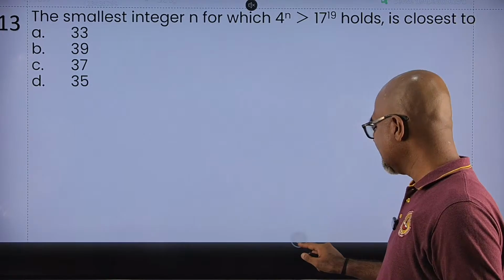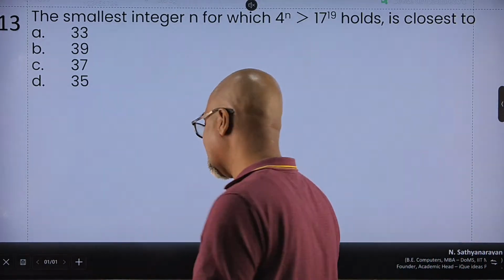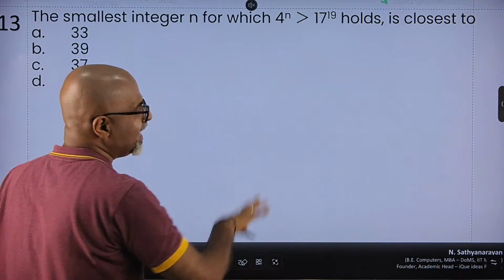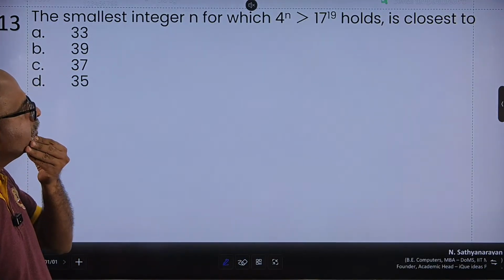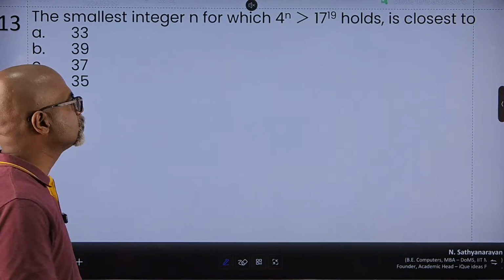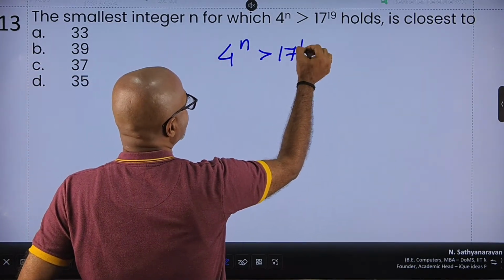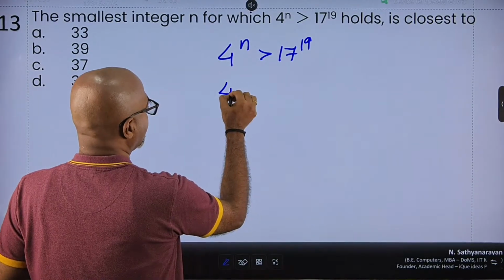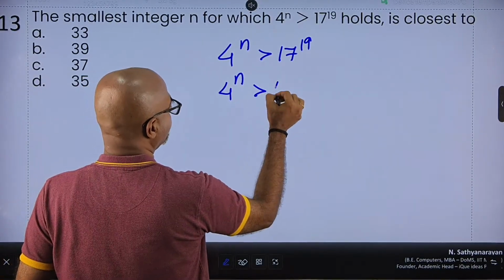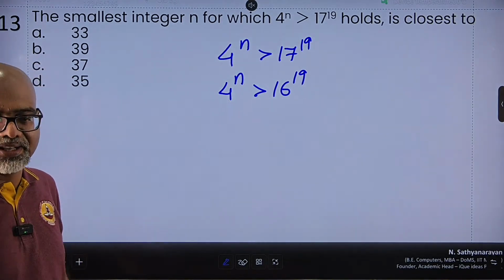So the moment I take a look at the numbers which are given, 4 and 17 and 19 and all that, powers, forget it. The bases have to be comparable. So 4 and 17, 4 is definitely related to 16. If 4 raised to n is greater than 17 raised to 19, then I can for sure say 4 raised to n will be greater than 16 raised to 19. If it is greater than 17, definitely greater than 16.